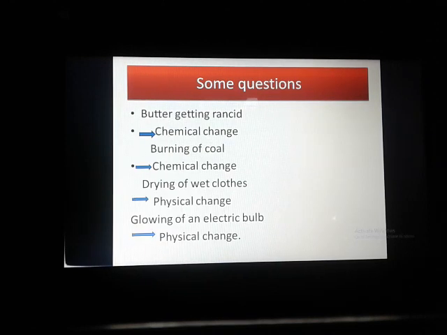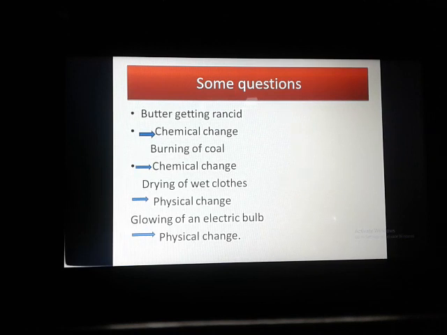Now some of the important processes regarding physical and chemical change. See, the first thing is butter getting rancid. Butter getting rancid is a chemical change. Why? Because the result is entirely different from the butter. A new product is formed, and this is permanent. Whenever butter gets rancid, it will not turn back into its previous state.